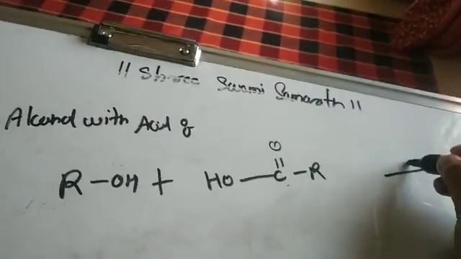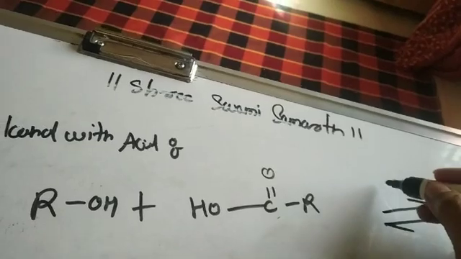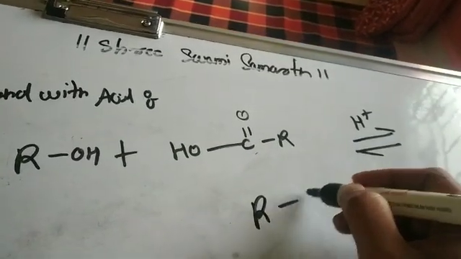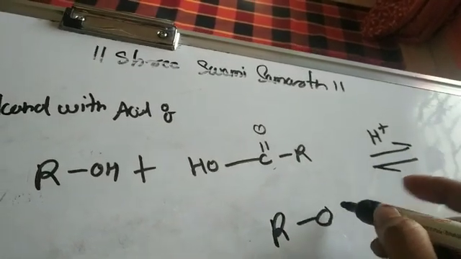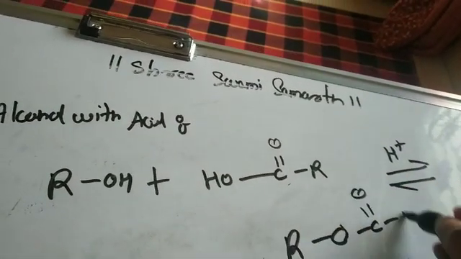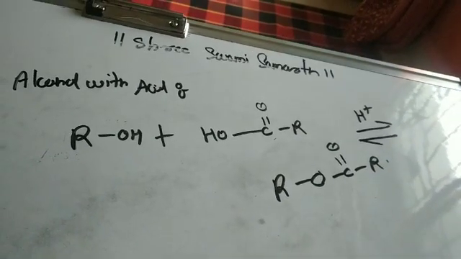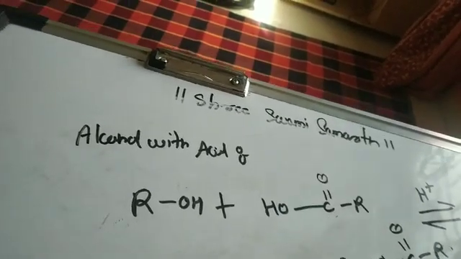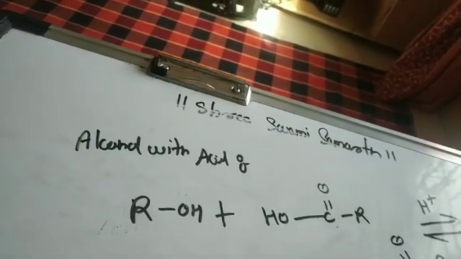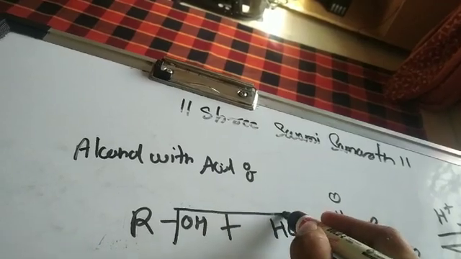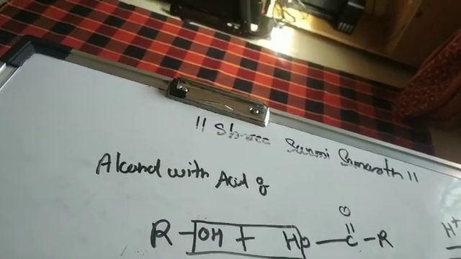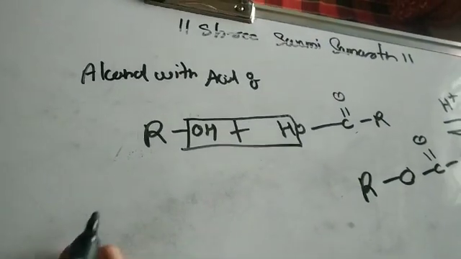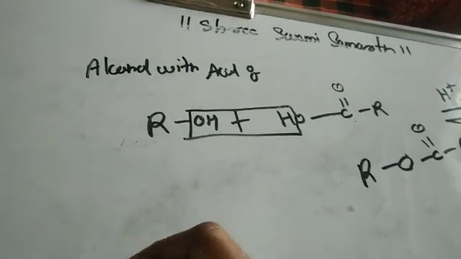So it will be a reversible reaction, and as I told you, this will be an acidic medium H plus. It will get converted into RO C double bond O R, right? So this is nothing but the ester plus H2O will be removed from the reaction, right? So I hope that you have understood this particular reaction. So see, from here this H2O molecule will be eliminated, right? So this is the reaction of alcohol with the acid. Now reaction of a phenol with acid.